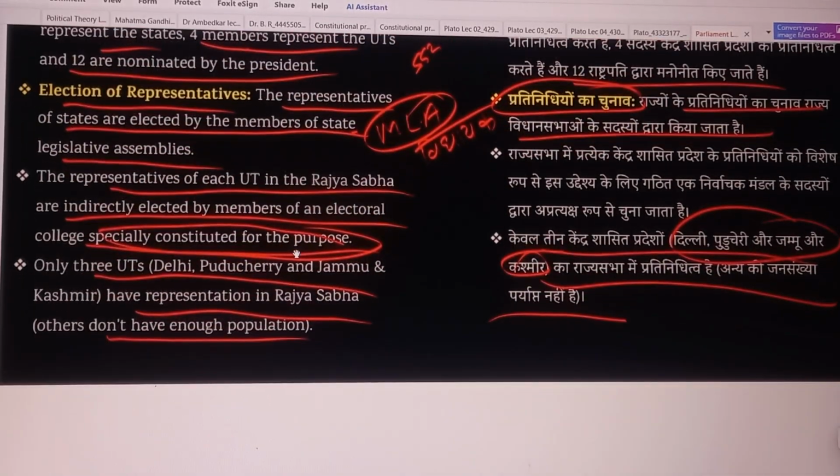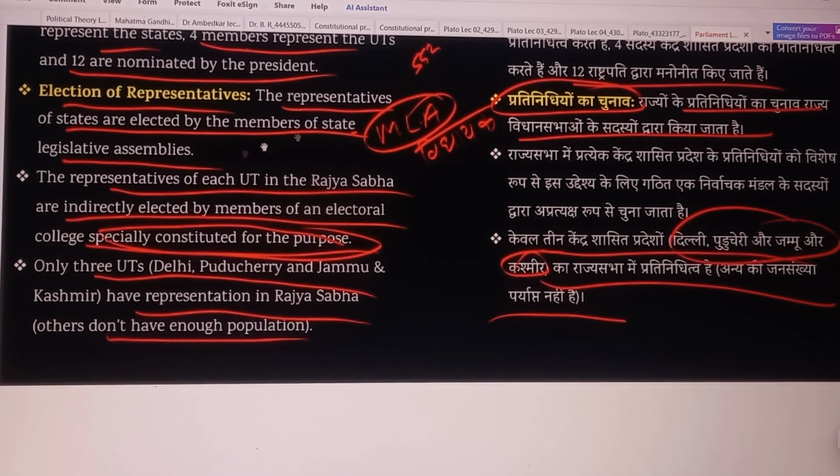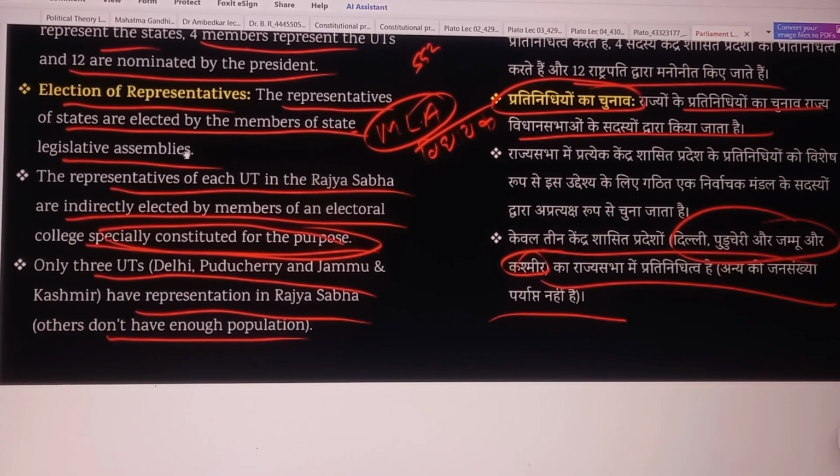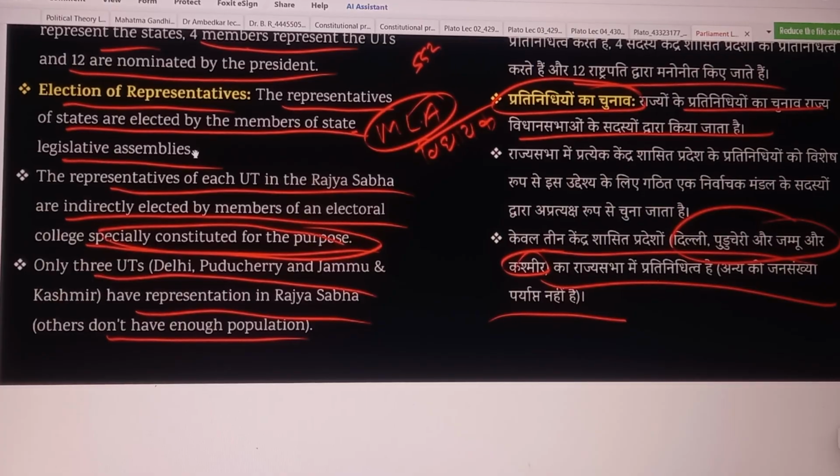Election of representatives: how the members of Rajya Sabha are elected. The representatives of the states are elected by the members of the state legislative assembly. Means MLAs of all the states elect their representatives for the Rajya Sabha.